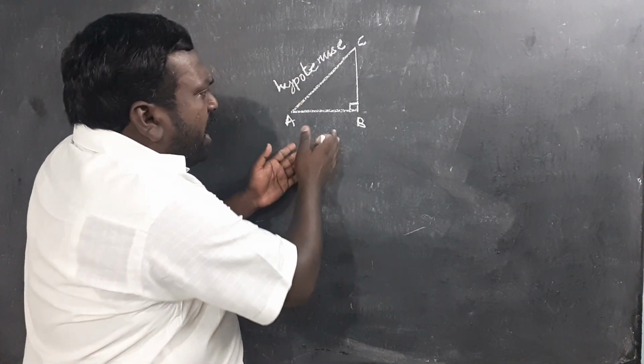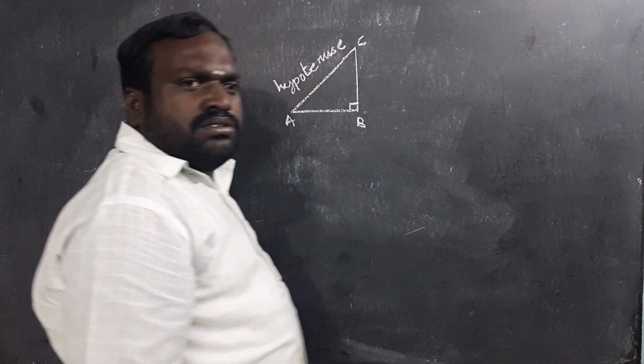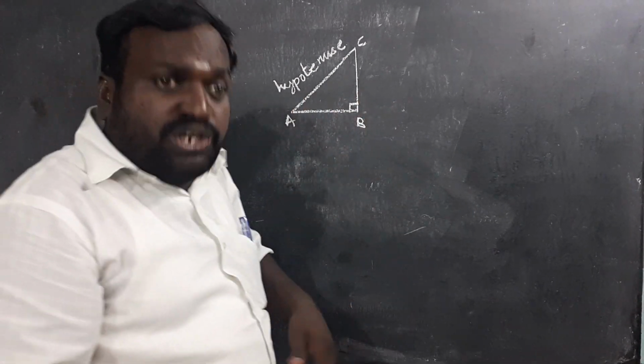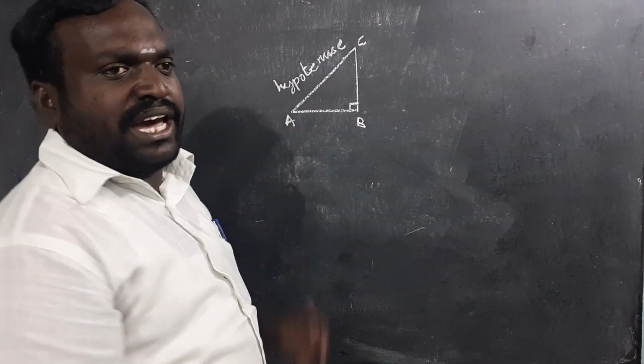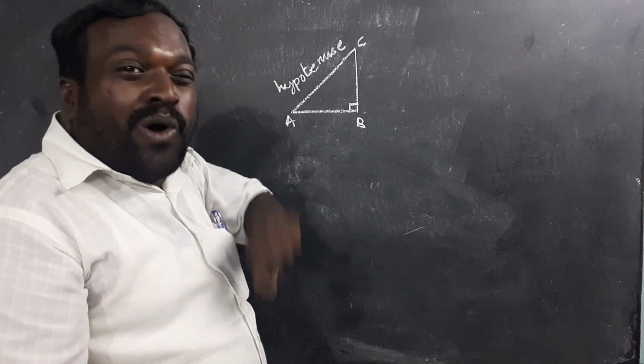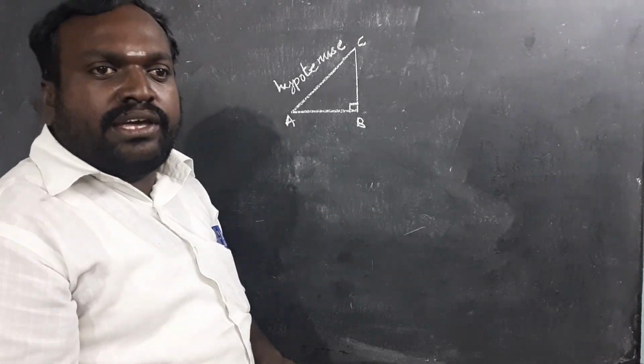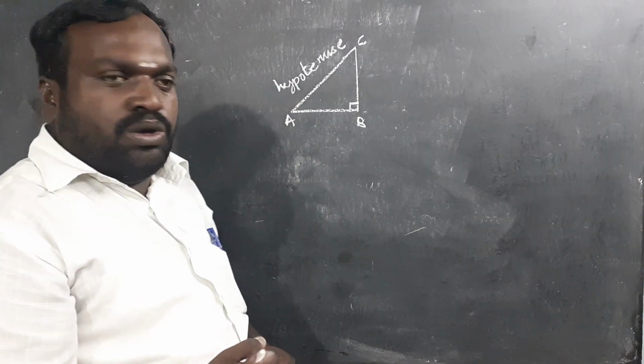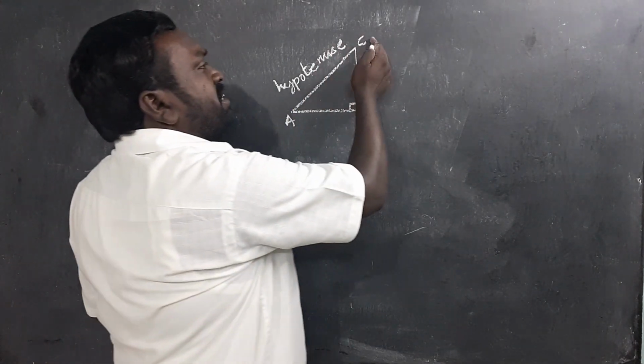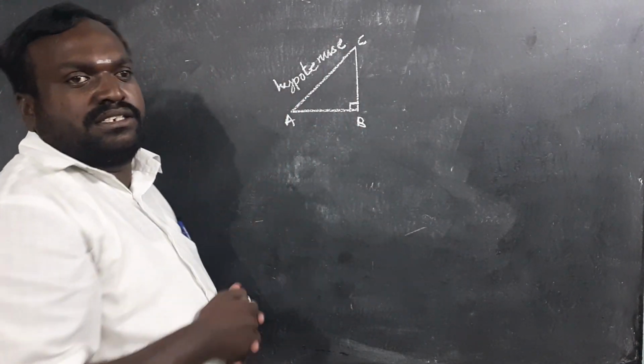Then we have the other two sides. We are going to give names to the other two sides depending on the acute angle. There are two acute angles here. One is angle A, the other is angle C. Both are acute angles.